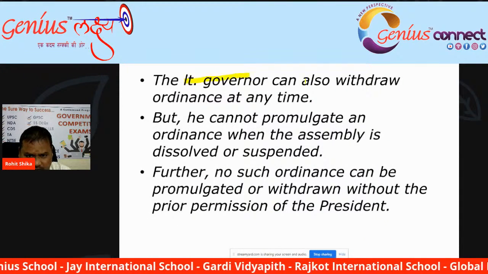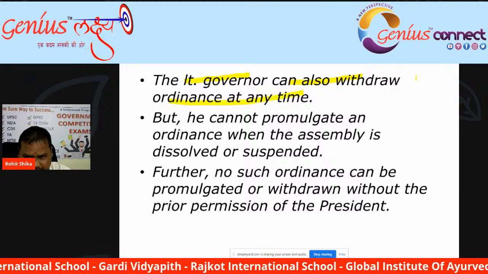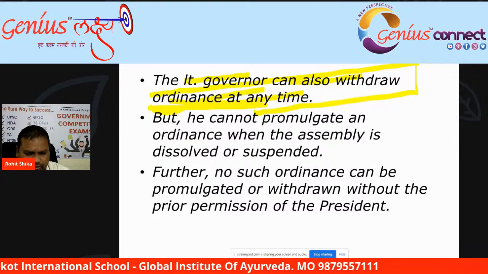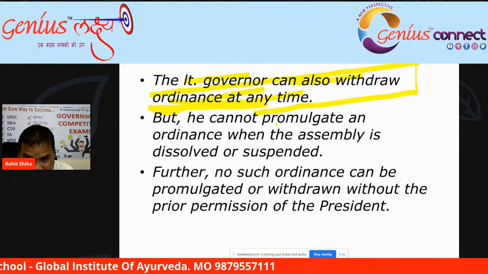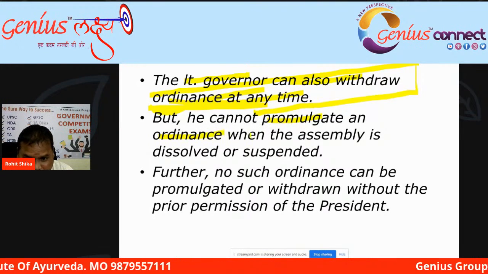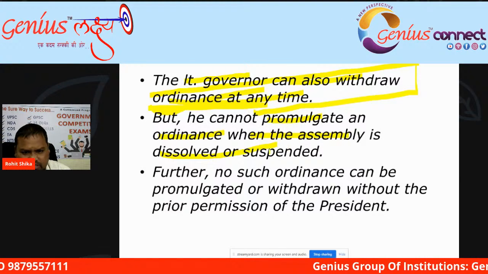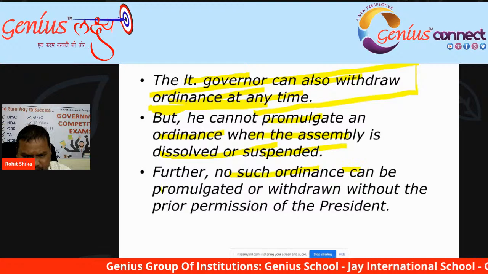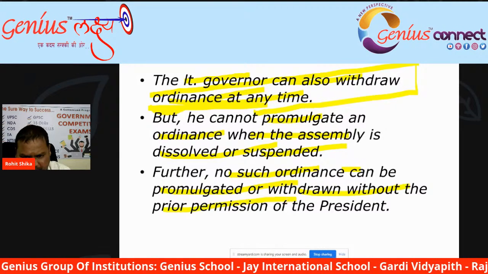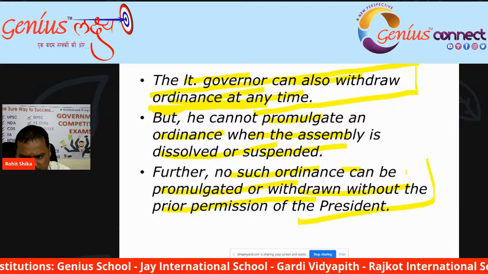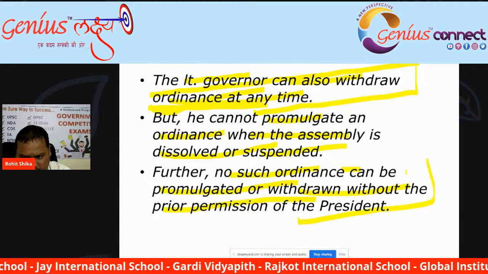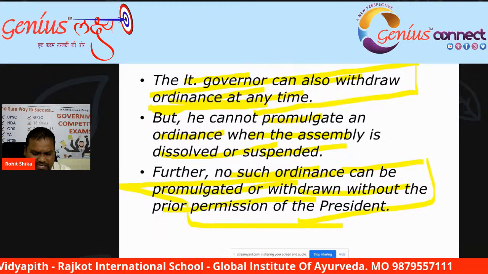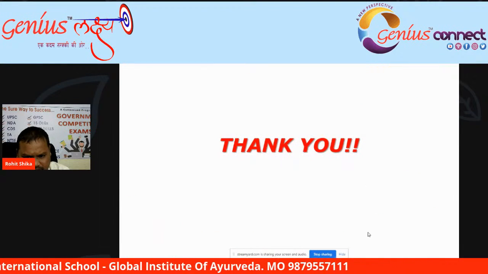The lieutenant governor can also withdraw ordinances anytime. Once the ordinance has been promulgated, the lieutenant governor can withdraw it. But he cannot promulgate an ordinance when the assembly is dissolved or suspended. Further, no such ordinance can be promulgated or withdrawn without the prior permission of the president. So the president's permission is a must for promulgation of an ordinance in the union territories.